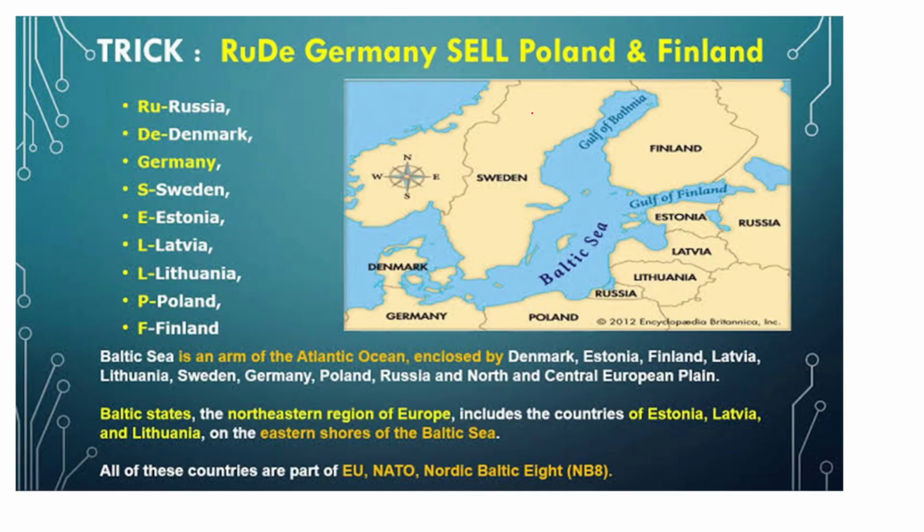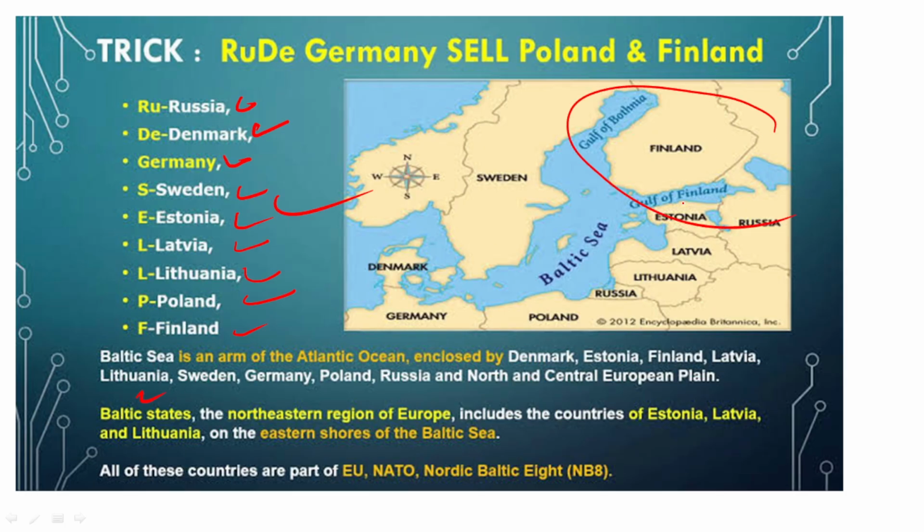Okay, just remember this trick: rude Germany, sell Poland and Finland. So guys, if they ask you tomorrow which among the following countries surround the Baltic Sea, please remember this: rude Germany, sell Poland and Finland. RU Russia, DE Denmark, G for Germany. And Sweden guys, S say Sweden, E say Estonia, L say Latvia, L say Lithuania, P say Poland, and F say Finland.